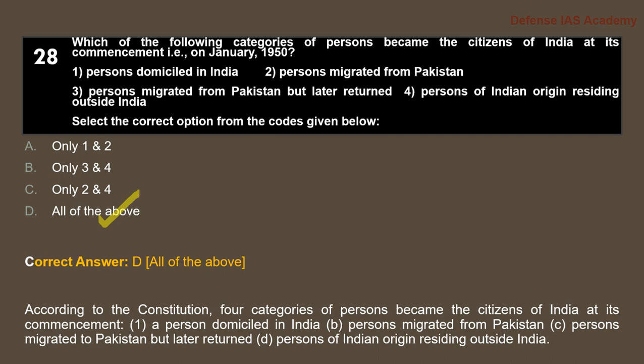According to the Constitution, four categories of persons become the citizens of India. A person who is domiciled in India, a person who has migrated from Pakistan, a person who has migrated to Pakistan but has later returned, and a person of Indian origin residing outside India. All of them were considered to be citizens of India.